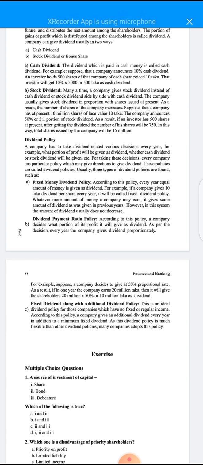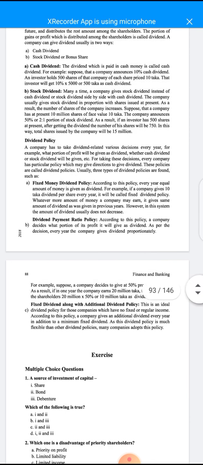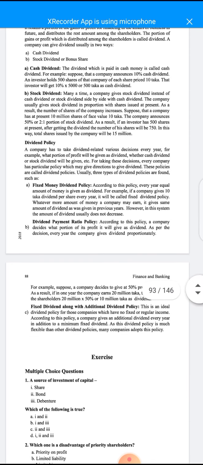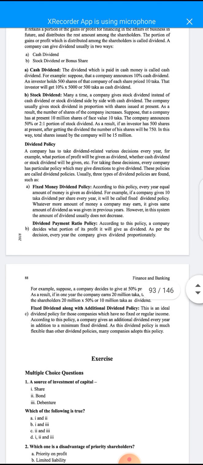Fixed money dividend policy is an easy process to give the dividend among the shareholders. According to this policy, an equal amount of money is given as dividend every year. For example, if a company gives 10 taka dividend per share every year, it will be called fixed dividend policy. However much more money a company may earn, it gives the same amount of dividend as was given in previous years.